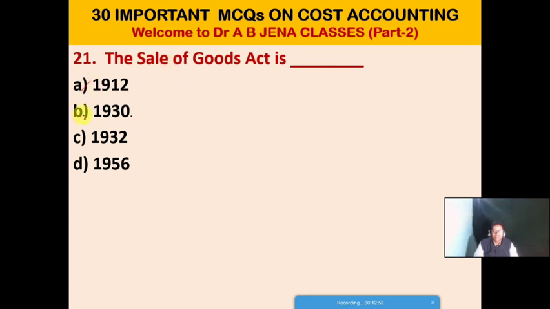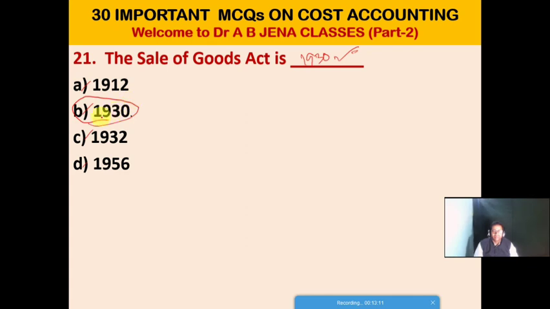So next MCQ, the Sale of Goods Act is in which year? A. 1912, B. 1930, C. 1932, D. 1956. Friends, B is the right option for this MCQ. Friends, you may get a short question or fill in the blanks. The Sale of Goods Act is what?